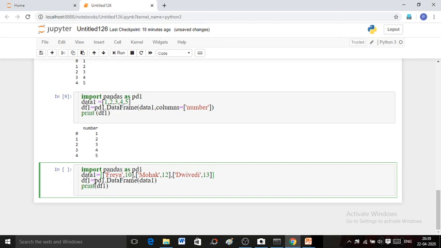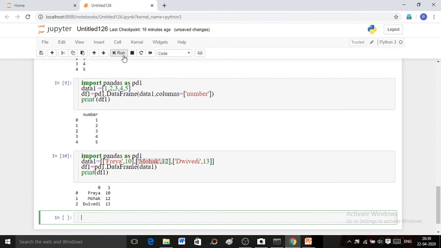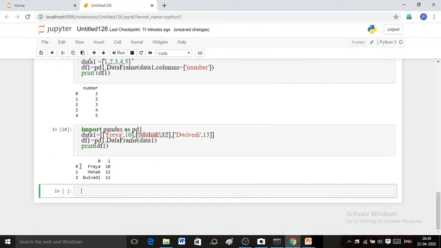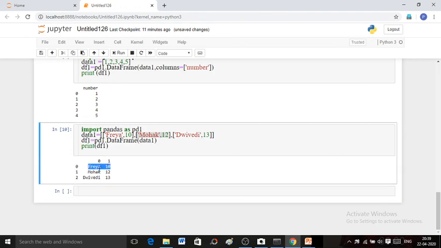When you create a data frame from this type of nested list, all the rows of the list will become the rows of your data frame. Run this code and see the result. Here the first row of your data frame is Freya 10, second row Mohit 12 and third one is Dvivedi 13.